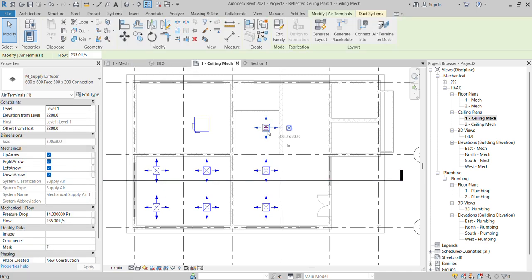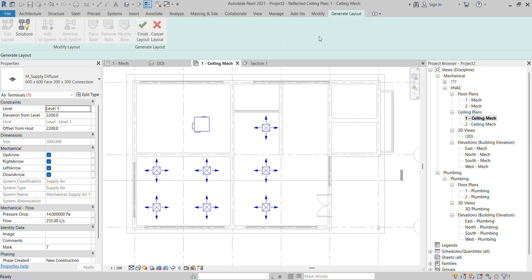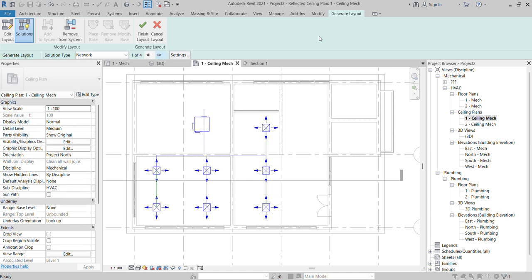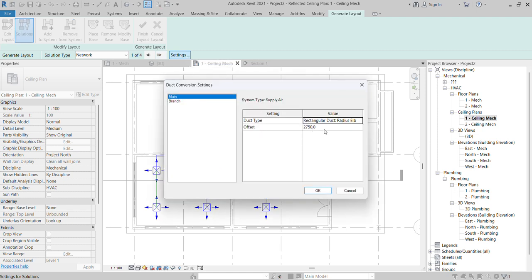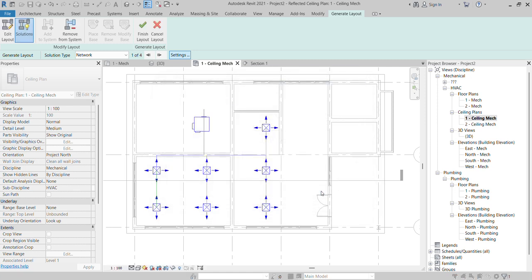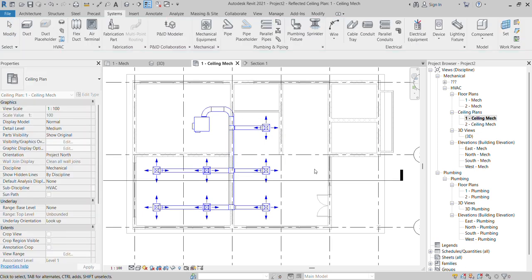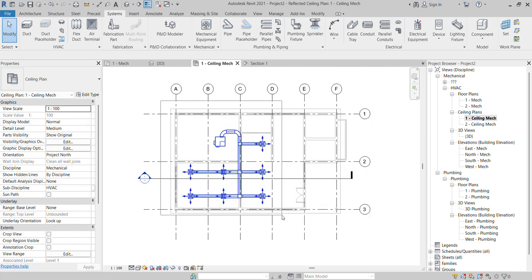Again you can select, go back to generic layout, right? You can go to find out the settings. One, you remember we put the VAV in 3000, and branch also you can put it 3000. Now you can go to find out the shape of the ducts. See, this is the shape of the ducts. After that, apply, finish. Now you can see the system is generated.